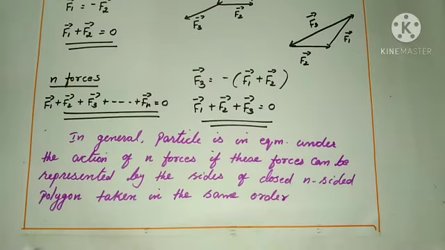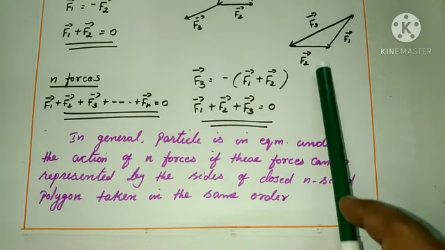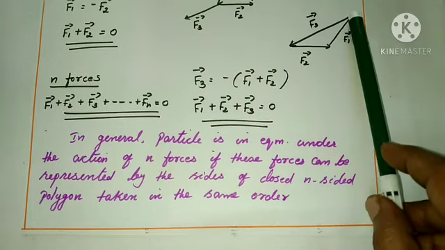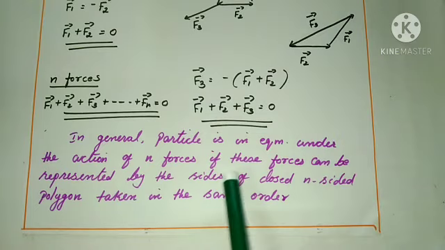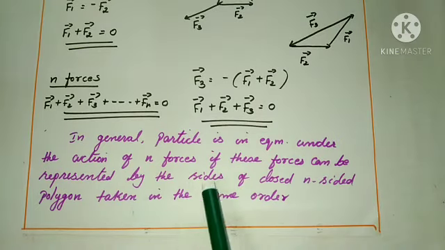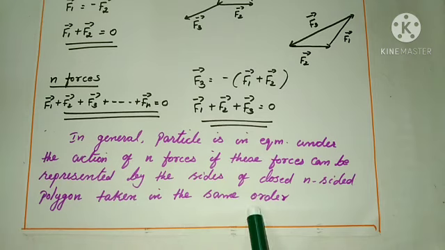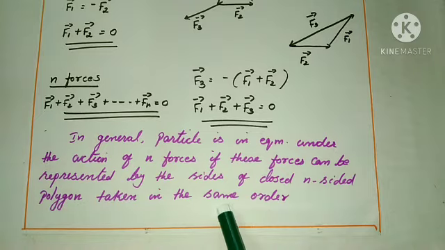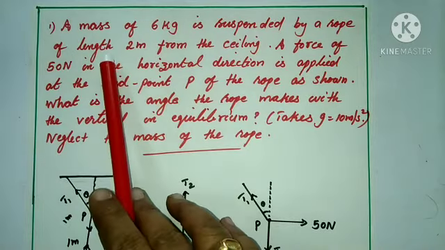In general, the equilibrium condition of the particle is, if n number of forces act on a particle, then those forces can be represented by the sides of a closed n-sided polygon taken in the same order. So, here you just observe that in the triangle of vector addition, the three forces are taken in the same order. Similarly, when n number of forces are there, you should take those forces in the same order and it should be the sides of a polygon. Okay, n-sided polygon. We can go through some numericals.